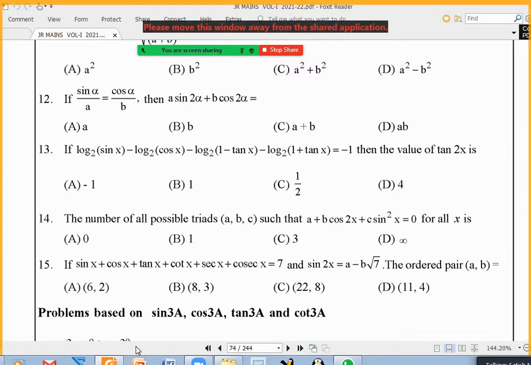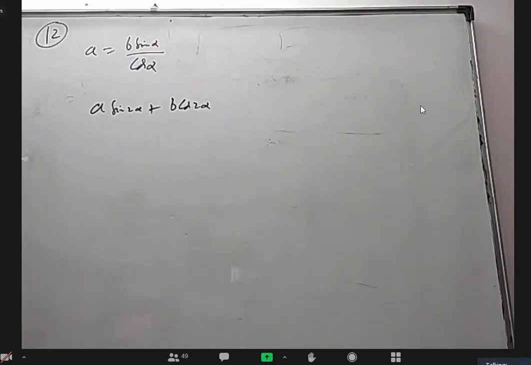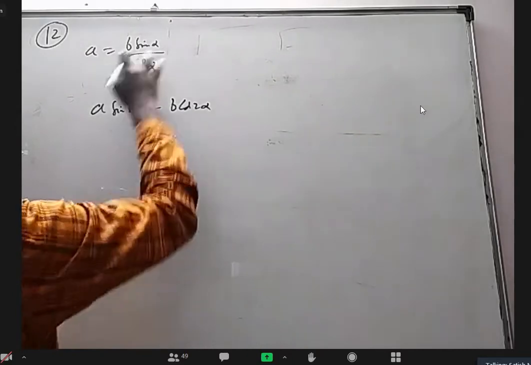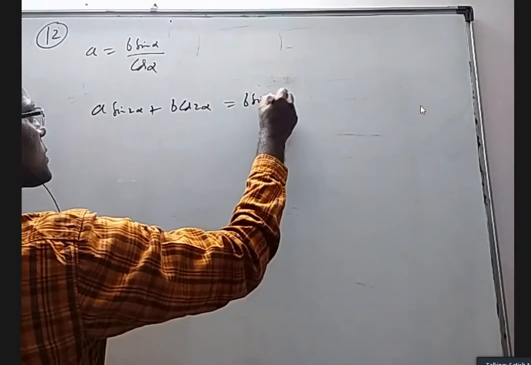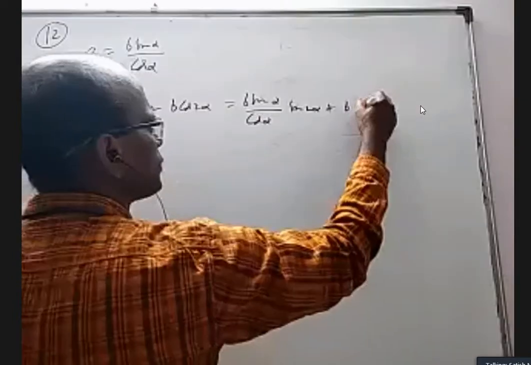Then I'm going to write A as B sin alpha by cos alpha. The given data, I can rearrange it and write this. Now let us take up the question: A sin 2 alpha plus B cos 2 alpha. In the place of A, I'll substitute this. So B sin alpha by cos alpha into sin 2 alpha plus B cos 2 alpha.